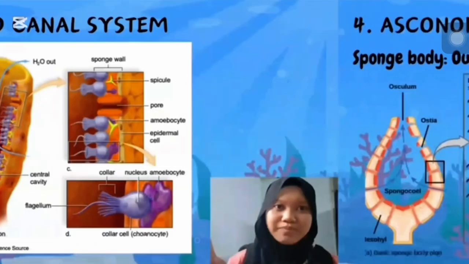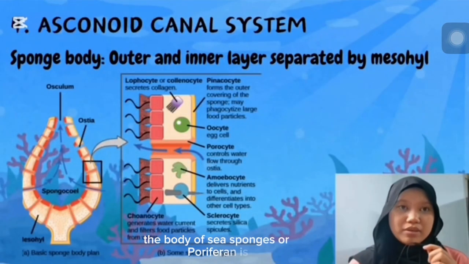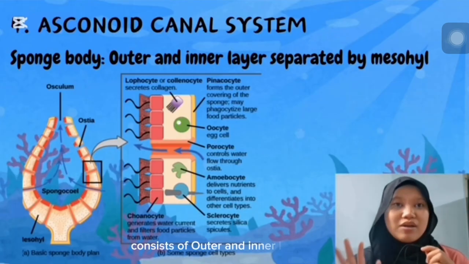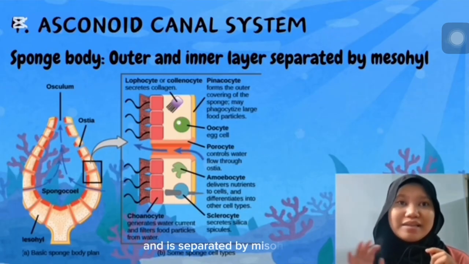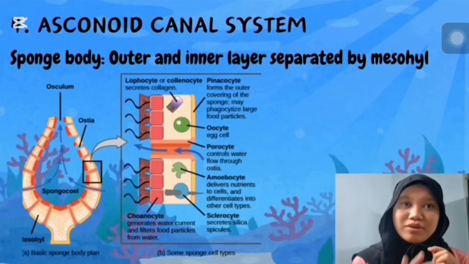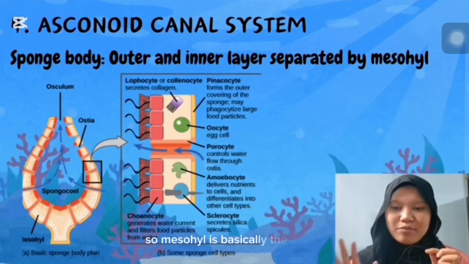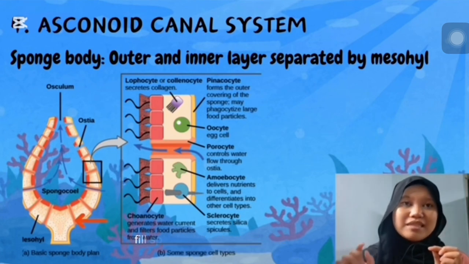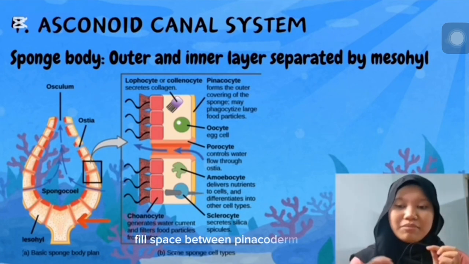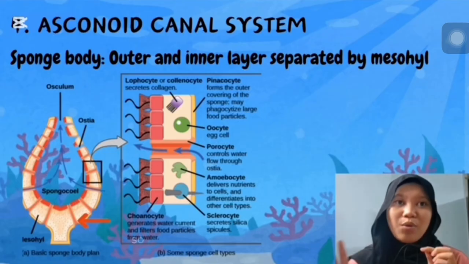The body of sea sponges or poriferans consists of an outer and inner layer, separated by mesohyl, or mesoglia for the other name. So what is mesohyl or mesoglia? Mesohyl is basically the gelatinous matrix-filled space between the pinacoderm and choanoderm.